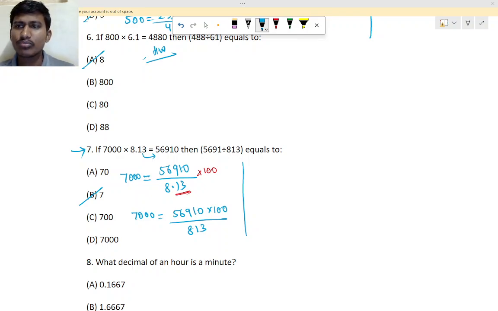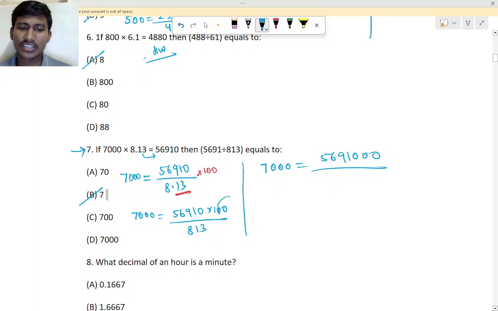So now if you multiply with 100, how much answer you will get? 7000 is equal to 5691000. Two extra zeros are there, right? Yes, into 100 means two zeros extra, so two zeros extra we have to put.